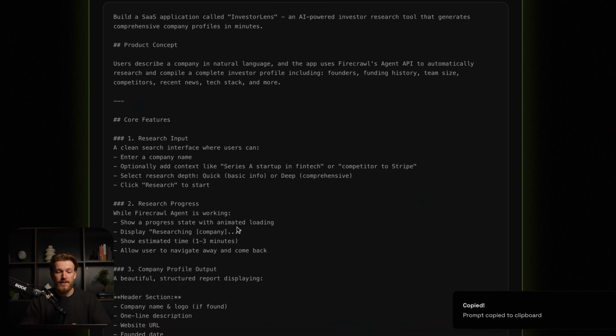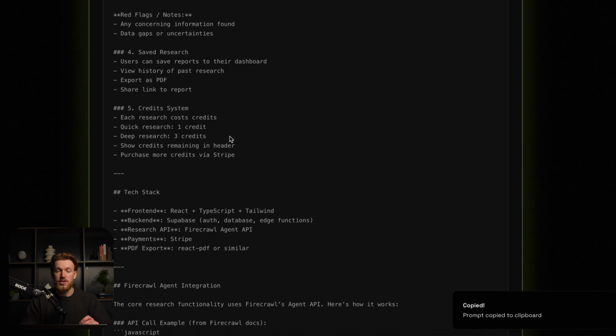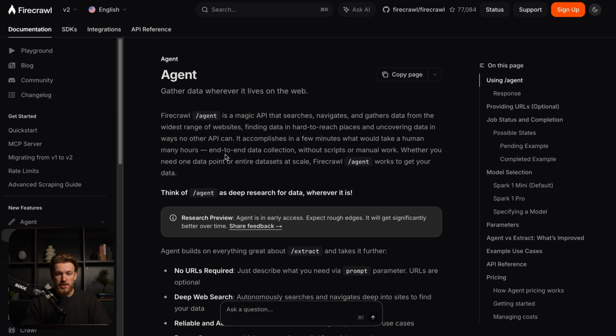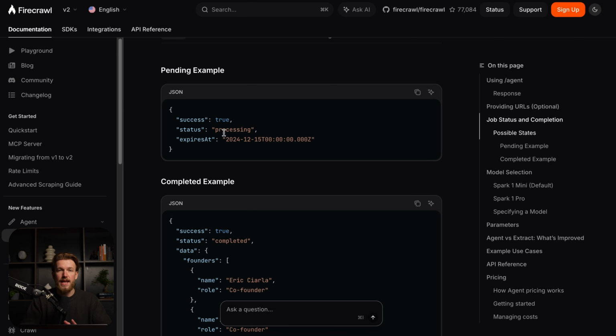And this prompt contains everything that Lovable needs to understand. So we have some core features, we have the output, we have everything, and also parts from the Firecrawl agent documentation, because when we go right here, we have all the information that we can possibly get about the agent. And the thing is, Lovable obviously has a Firecrawl integration, but it does not support the agent endpoint yet. So we need to do this a bit different than just saying like, hey, use the Firecrawl agent, because we need to make sure that we allow Lovable to make it custom for us.